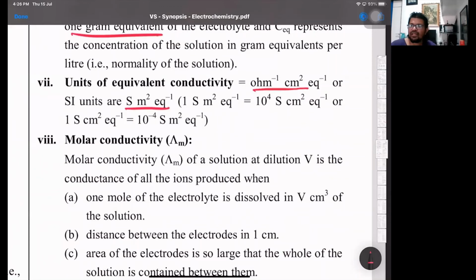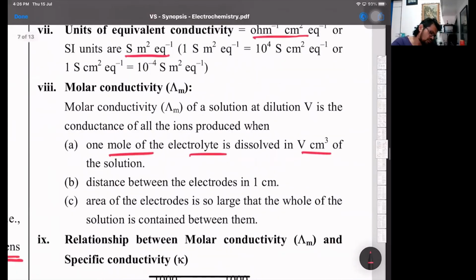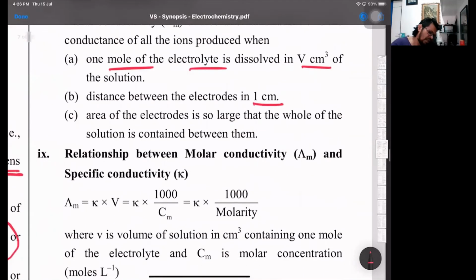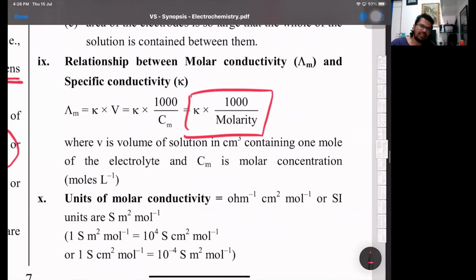Then comes molar conductivity, that's capital lambda M, that's basically the conductance with respect to 1 mole of an electrolyte. 1 mole of the electrolyte dissolved in V centimeter cube, same way distance is 1 centimeter. And that part is also 1000 K by C, where concentration is now molarity. Same way, 1000 only when it is moles per liter. Otherwise, capital lambda is just K by C if the concentration is in moles per meter cube. Molar conductivity is in per ohm centimeter square per mole, or Siemens meter square per mole.